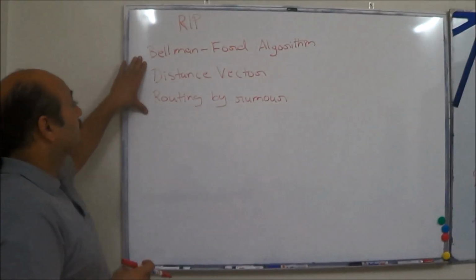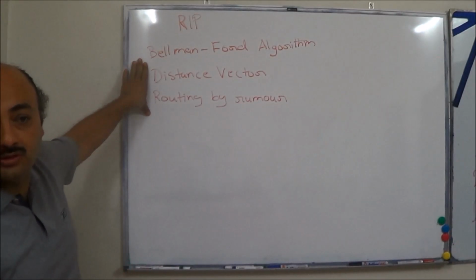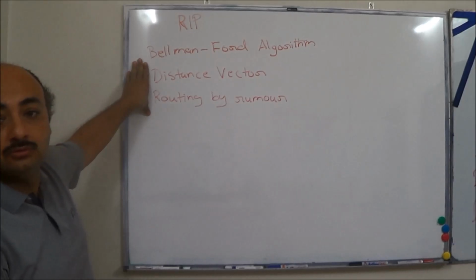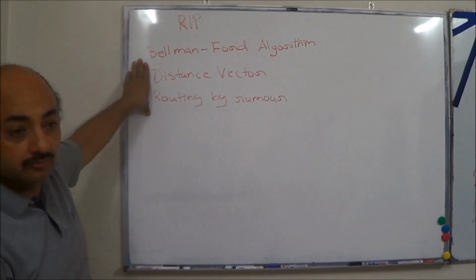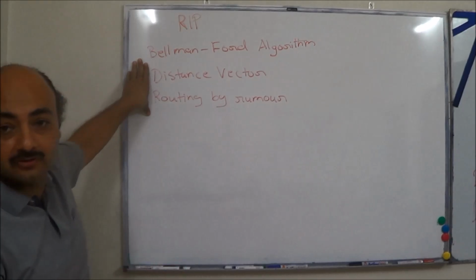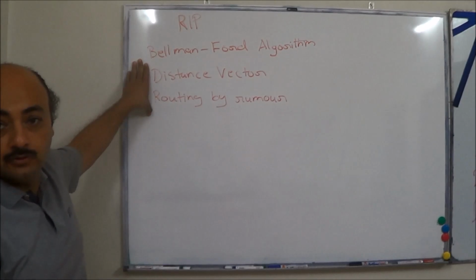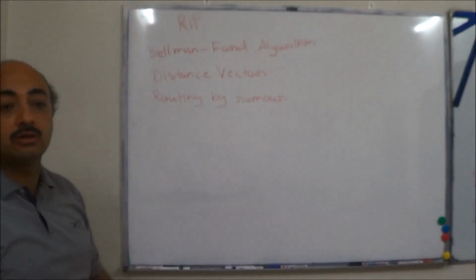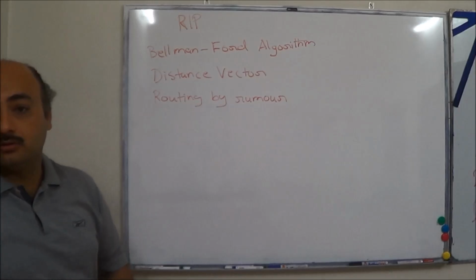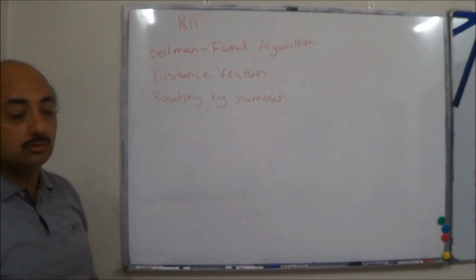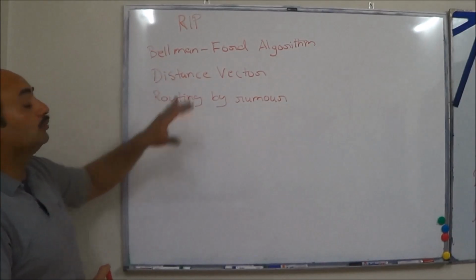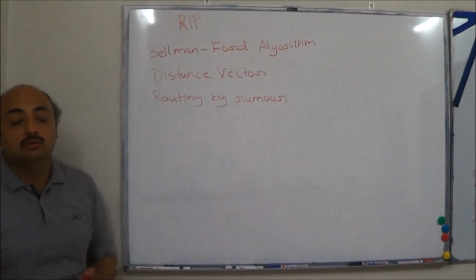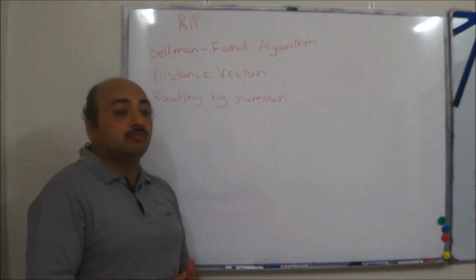First of all, it is based on an algorithm which was devised by two individuals whose names were Bellman and Ford. Bellman was maybe the first name or second name, I don't remember. All you need to remember is, if somebody asks what algorithm it is based on, you say Bellman Ford. Second thing is what type of protocol it is. Of course it is a dynamic routing protocol. But which type?